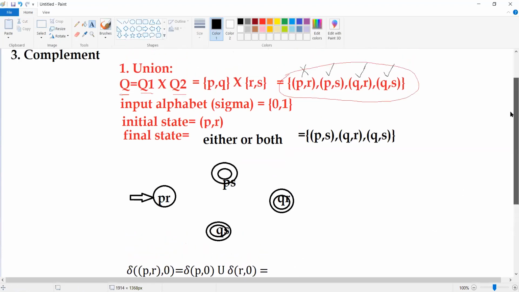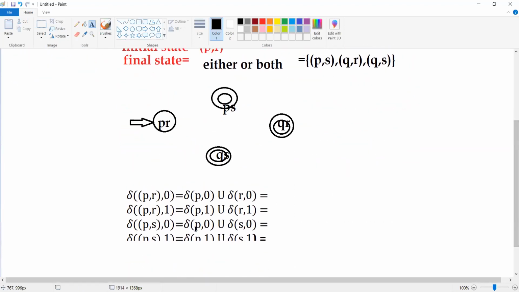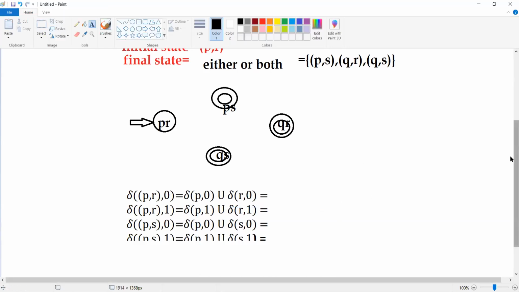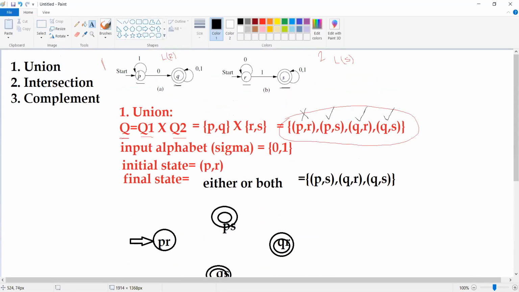Okay, so let's see what we have. First we need to find delta of P comma 0. What is P on 0? You can look into the first transition diagram.